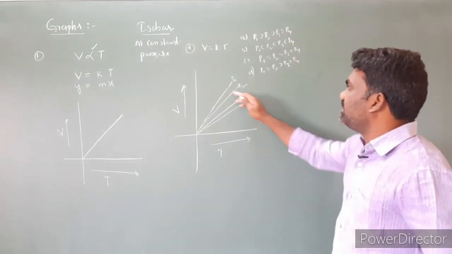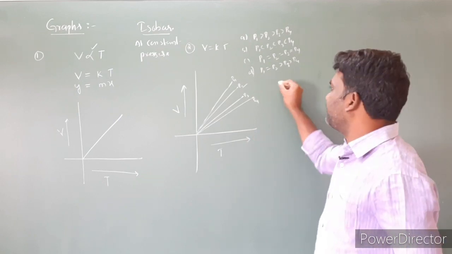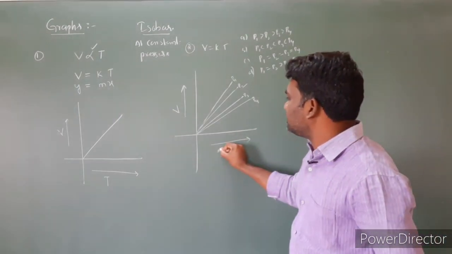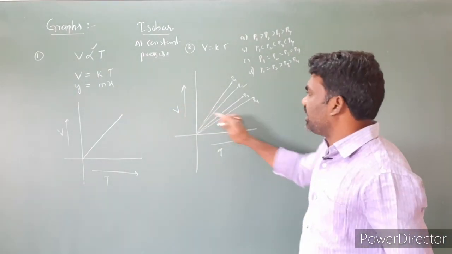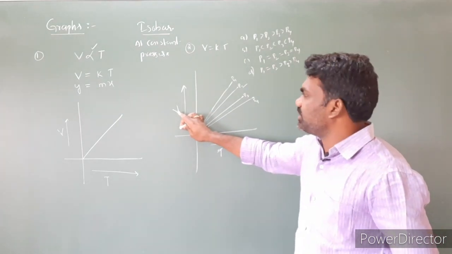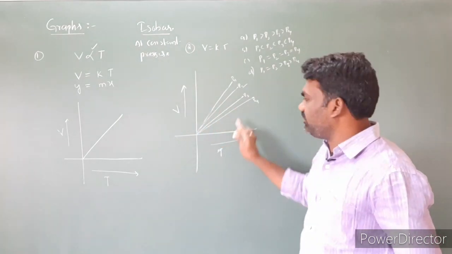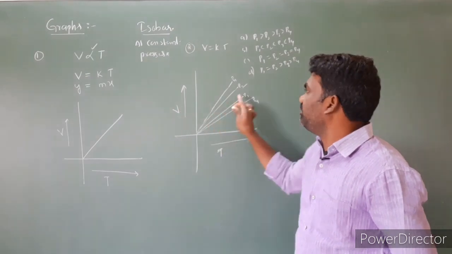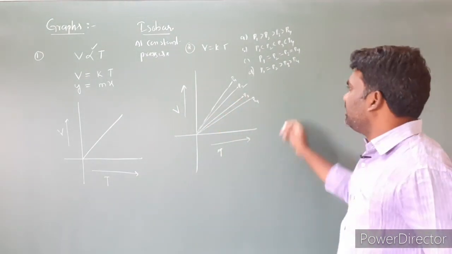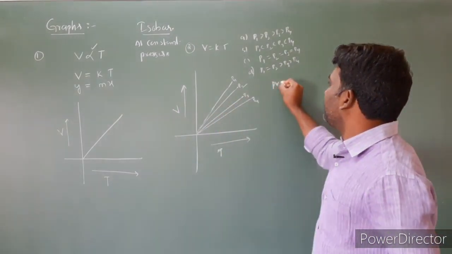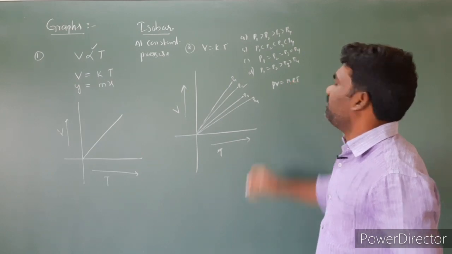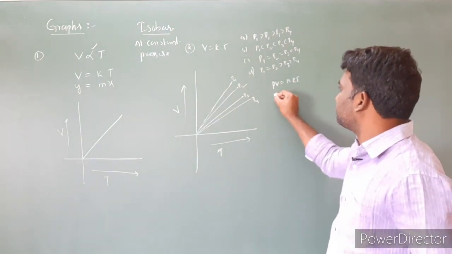I already said, whenever this type of question is there, you can use the ideal gas equation. Here temperature is there, here volume is there. So you can find the relation between volume and pressure, or between temperature and pressure. Then PV is equal to nRT. I already explained this point.